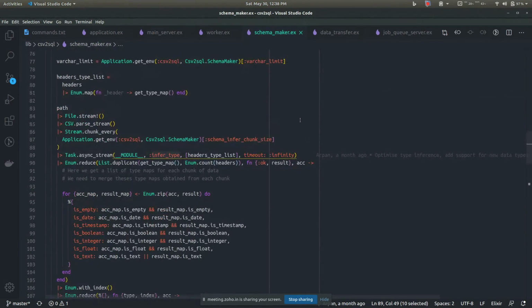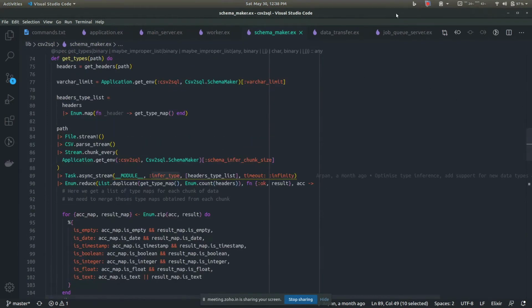It does some type inference, the thing I just explained, determining all the data types and so on. That is what it's basically doing. So going through the flow once again: it's streaming the file, parsing the CSV from that file stream, chunking up 100 rows, or whatever row size you have specified, at a time, and then assigning a separate process for each of the 100 row chunks, and it's processing each of the chunks parallelly.